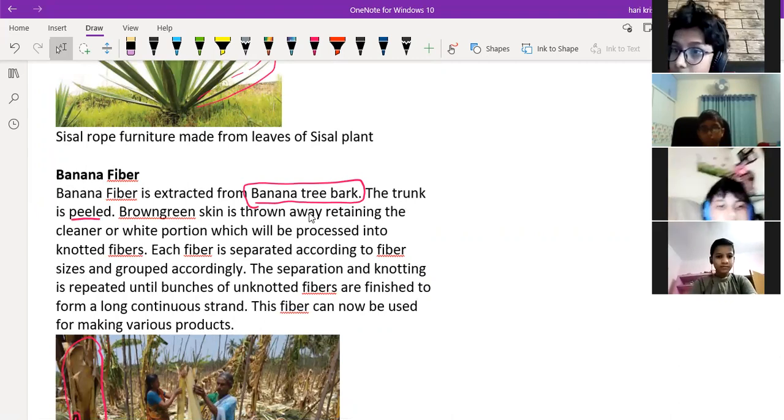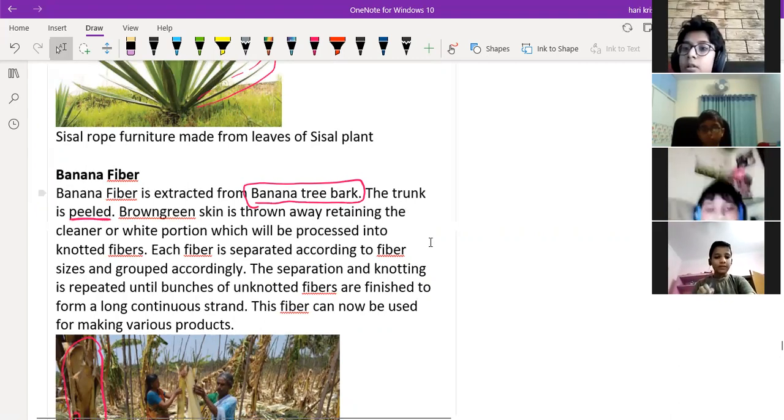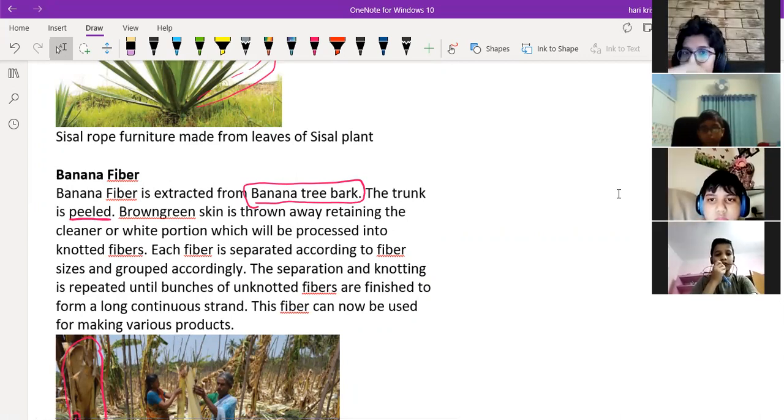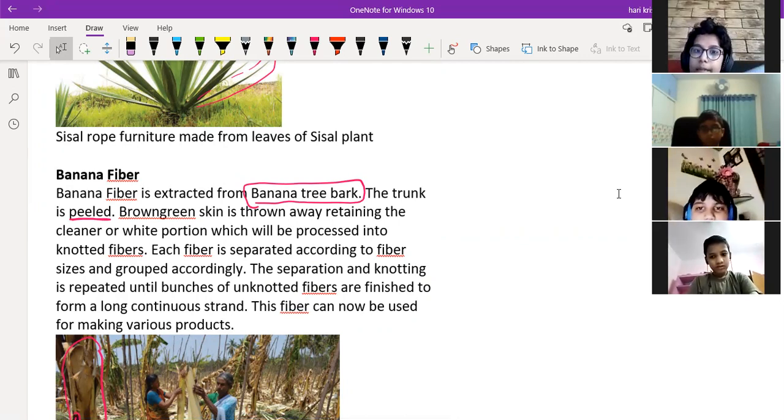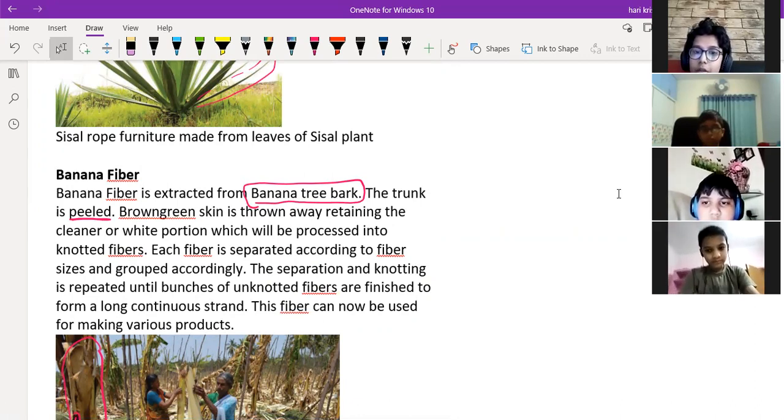What is the meaning of peeled? Remove its outer layer. Drona, what is the meaning of peeling? Peeling is removing the layers, sir. Removing the layer out of the substance. Yeah, very good.